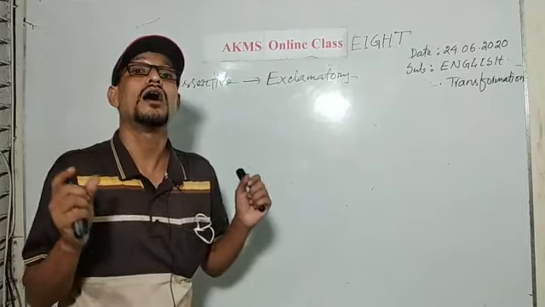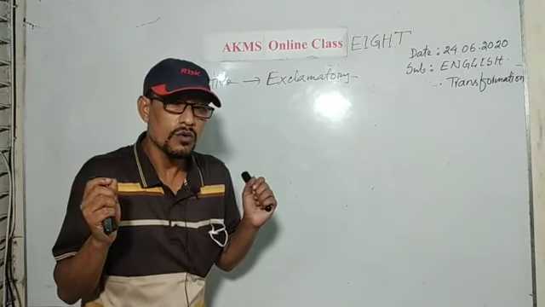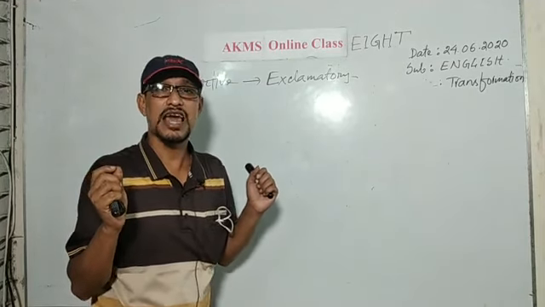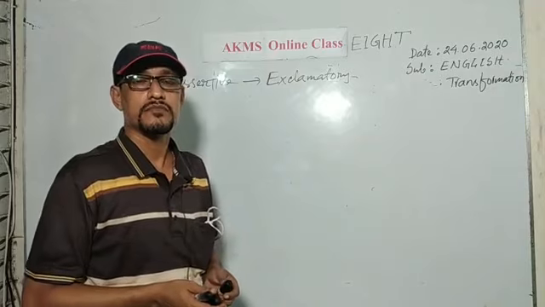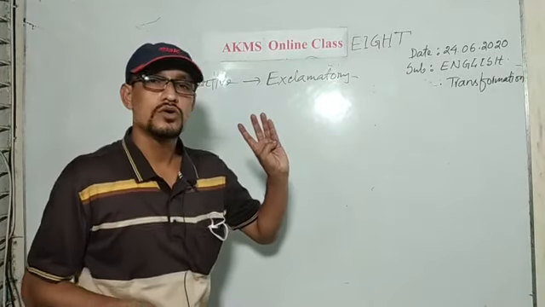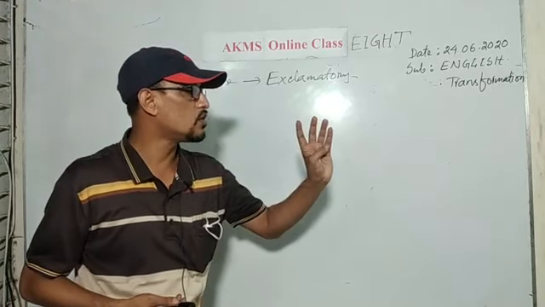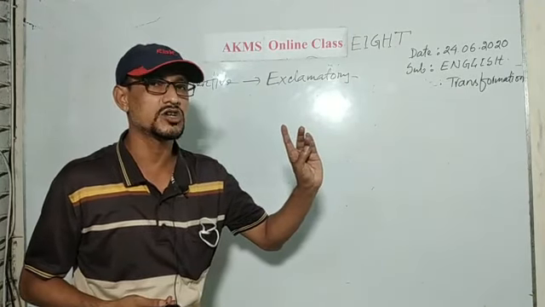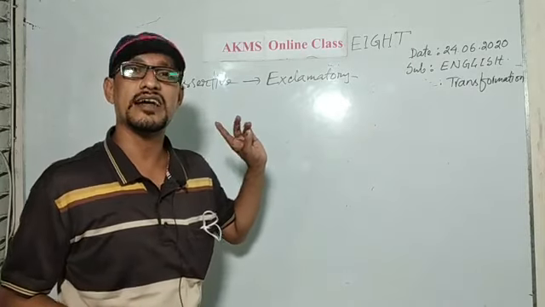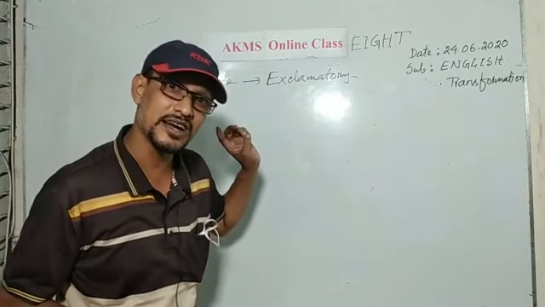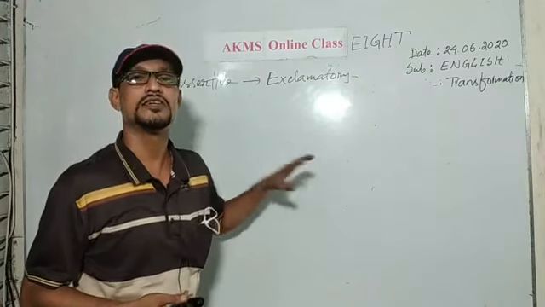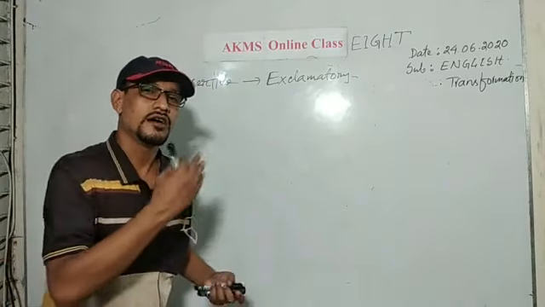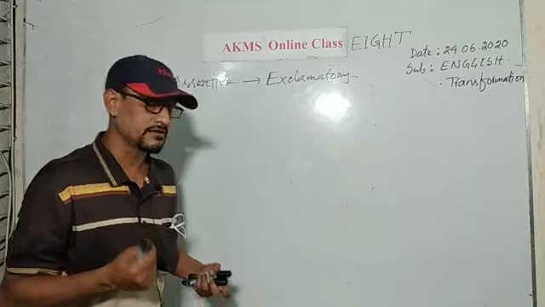What type of word are oh, alas? You know the definition of parts of speech: noun, pronoun, adjective, verb, adverb, preposition, conjunction, and interjection. These words are interjection. Interjection will express the sudden feeling.